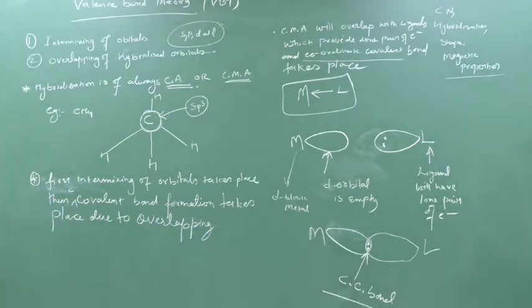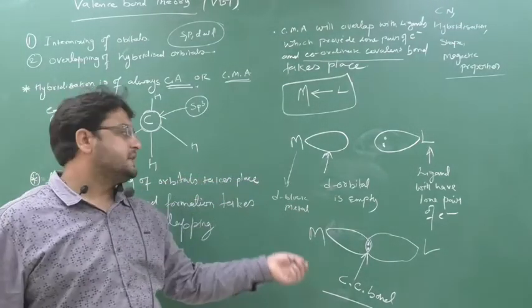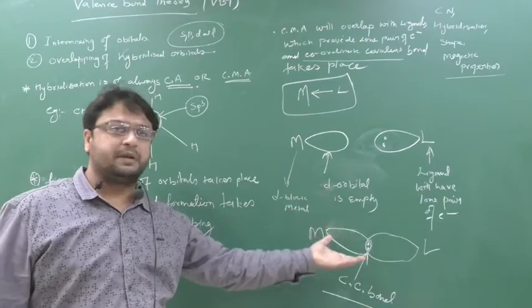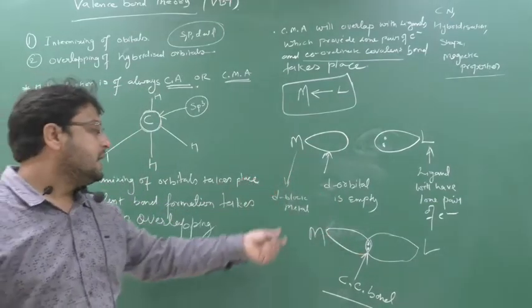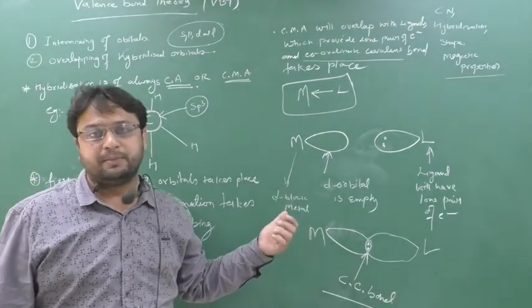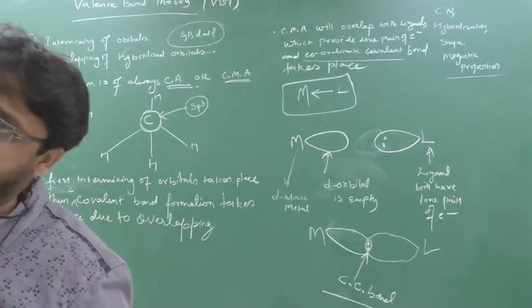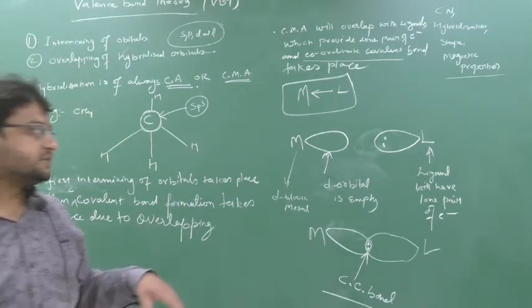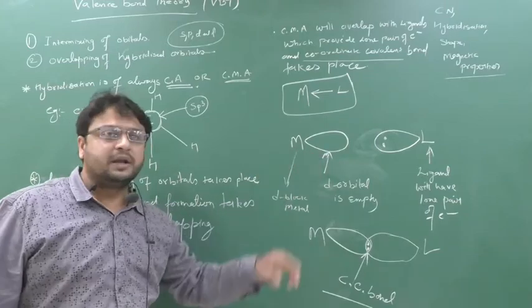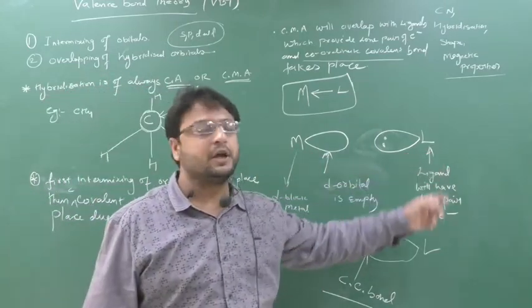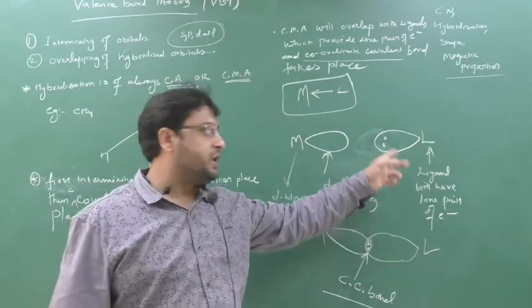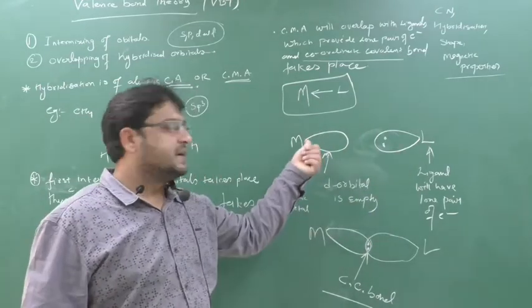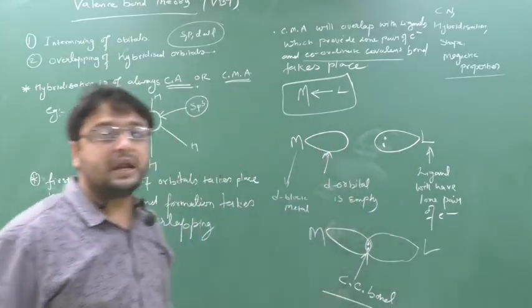Clear this part? So this central metal atom M has a d orbital, and this d orbital is empty because it belongs to the d block. D block elements, most of them, have an empty d orbital, and the ligand has the extra lone pair. So this ligand will donate its lone pair to the empty d orbital of the central metal atom.